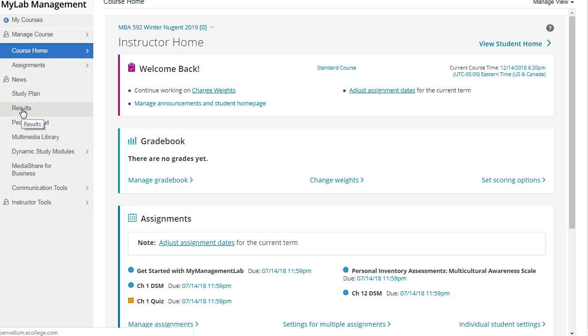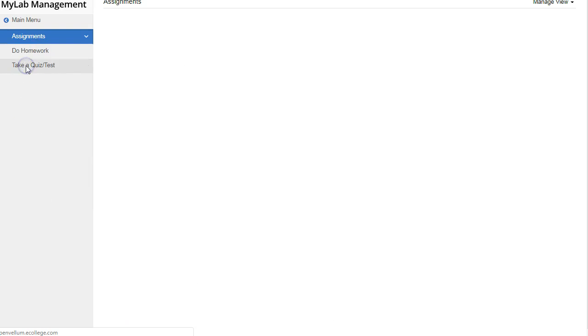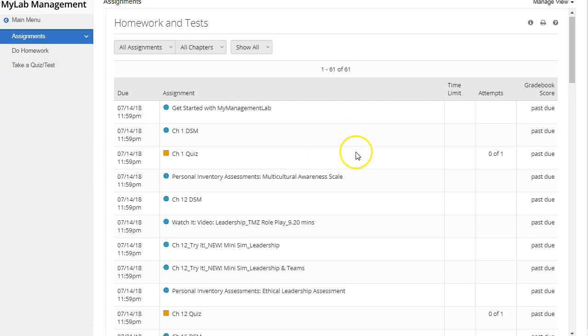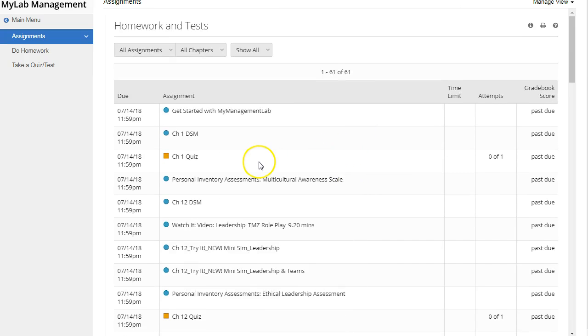Results is where you can see how you've done on each of the homeworks and quizzes and assignments. We're not working with a study plan. So if you click on assignments, this is where your assignments will be listed. Now, when I have to, I'm going to update the due dates on here, and then you will have to come in here and see when the assignments are due.